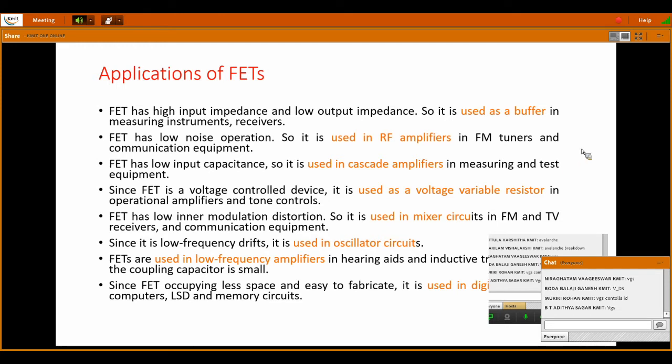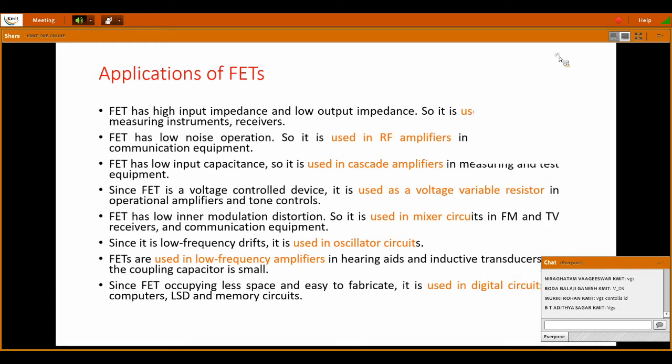And FETs are used in low frequency amplifiers, in hearing aids and inductive transducers, as the coupling capacitor is small. And since FET occupies less space and is easy to fabricate, it is used in digital circuits, in computers, LSIs or LCDs, and memory circuits.